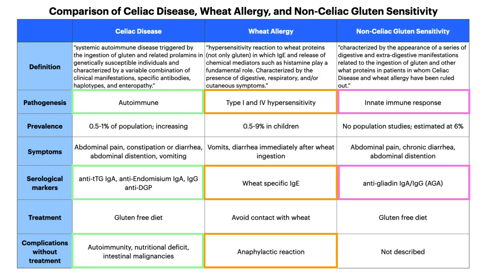Complications without treatment for celiac and wheat allergies include, for celiac disease, autoimmune symptoms, nutritional deficits, and intestinal malignancies, and a wheat allergy involves anaphylactic reactions.